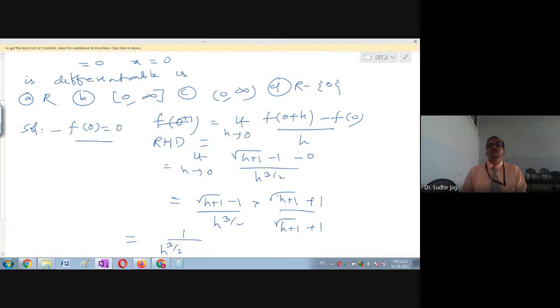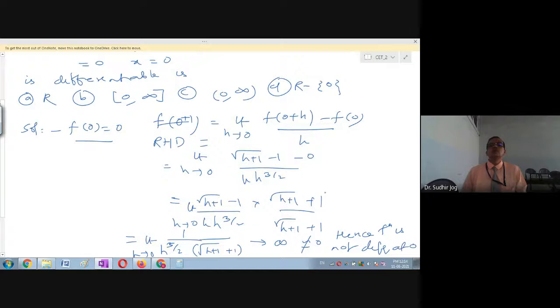And there is one more h, which is going to come here, so it becomes h raised to 5 by 2 into (root of h plus 1 plus 1) in the denominator. It then tends to infinity, because as h tends to 0 the value tends to infinity. There is no chance that it will match the value 0. Hence, the function is not differentiable at 0.